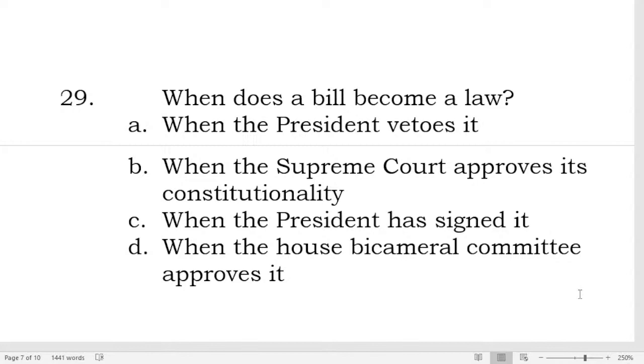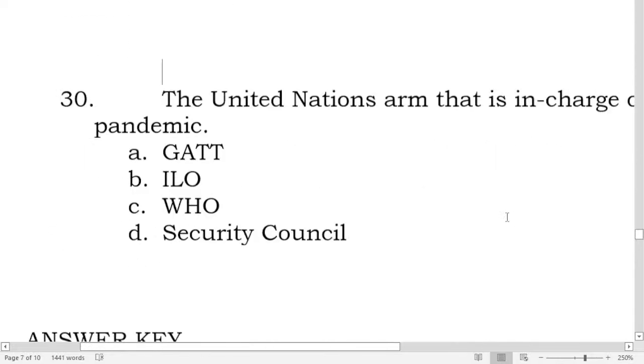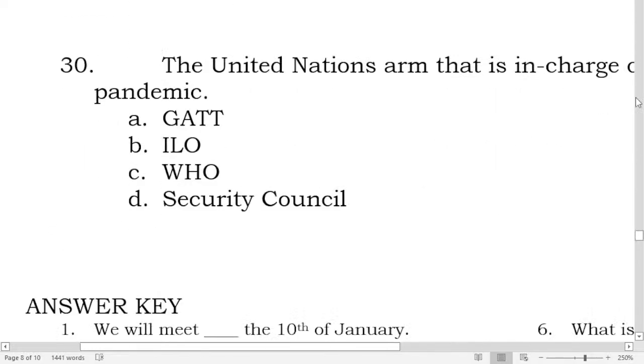Like what is happening now with the anti-terrorism law, or the ATL, which was challenged by some rights groups in the Supreme Court. The Supreme Court has already ruled about it. Yes po, that's true. When the president has signed it, that's already a law. Okay, next one.